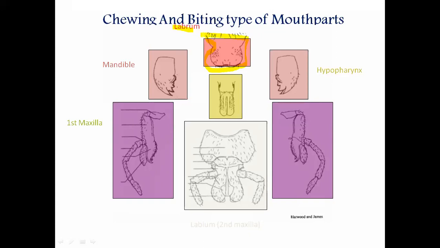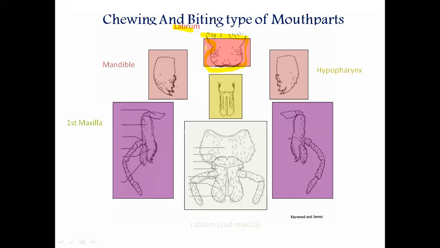Now the first question to everyone, focus on this figure. Do you see any segmentation here? No. There is no segmentation. That means it is a single, unpaired, unsegmented sclerite or part of the insect mouth. The labrum is the upper lip, an unsegmented, single, unpaired sclerite. It is only single, there is no double here.